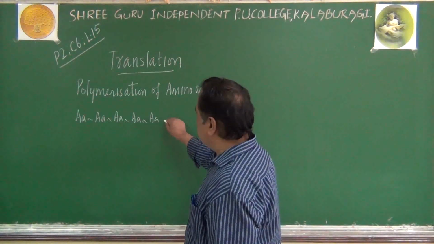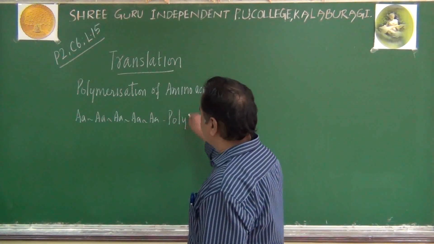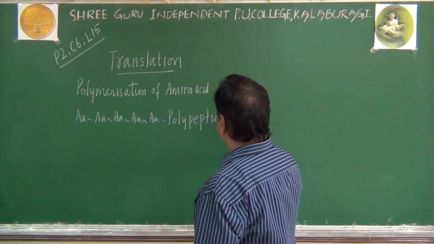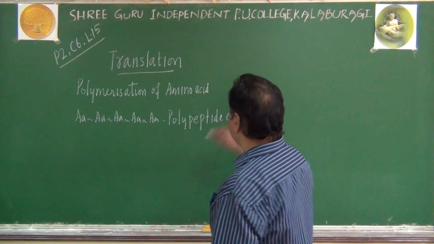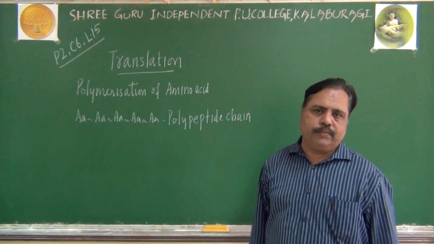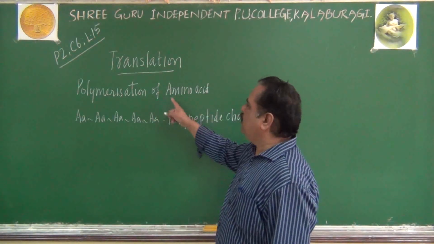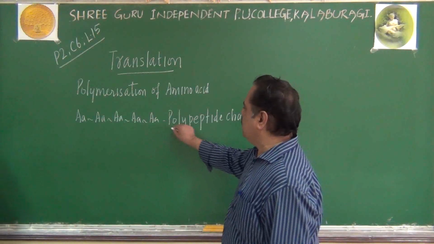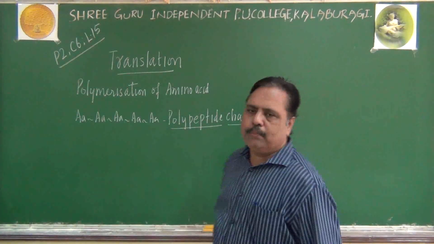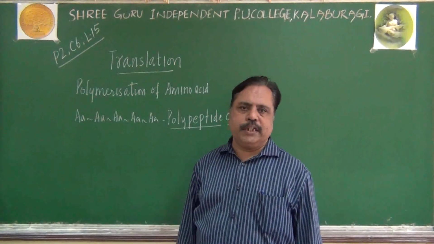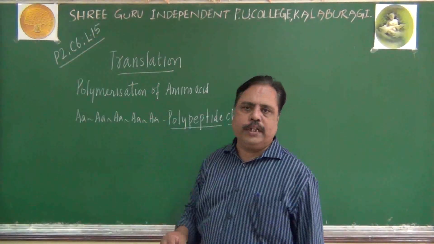This chain is called a polypeptide chain. Polynucleotide chain is different, polypeptide chain is different. Listen here, what is translation? Polymerization of amino acids to produce a polypeptide chain. For producing this polypeptide chain, what are the things you need?